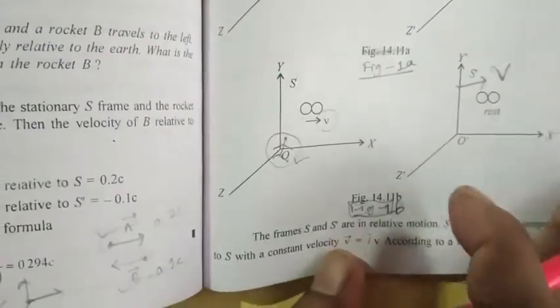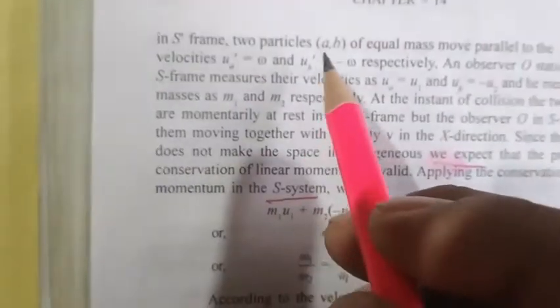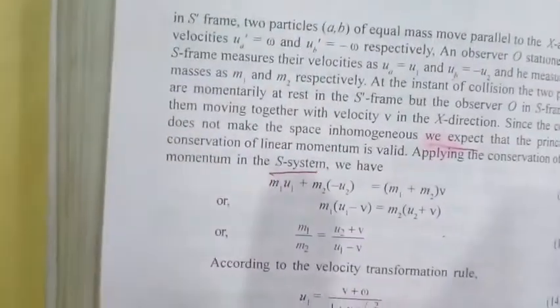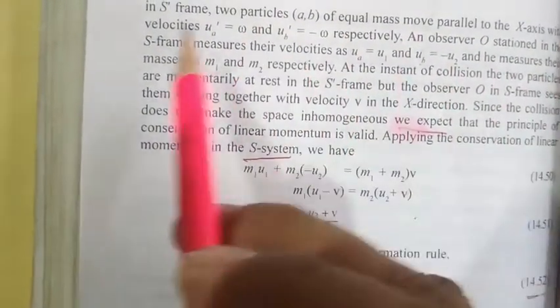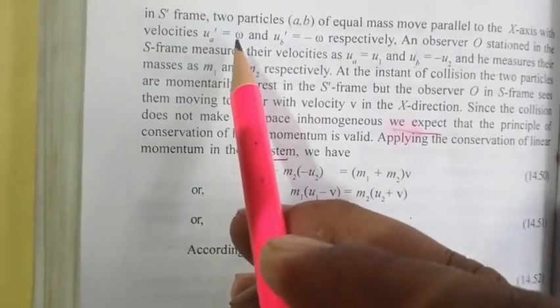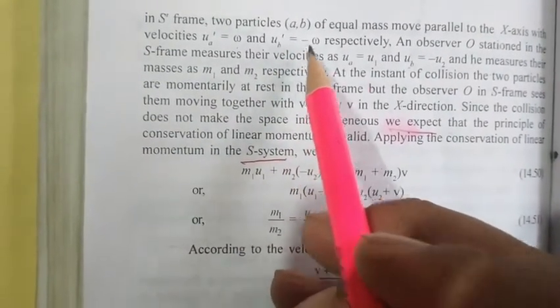The figure you have to keep in your mind. In the S dash frame, two particles A and B of equal mass are moving parallel to the x-axis with velocities UA dash equal to omega and UB dash equal to minus omega respectively.